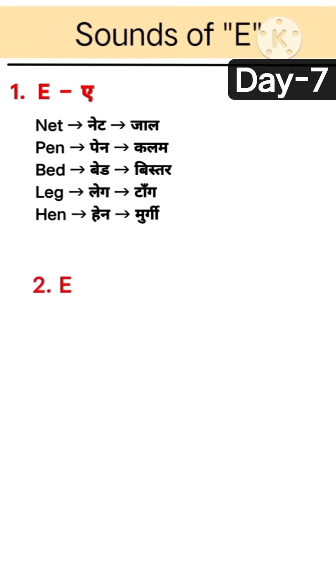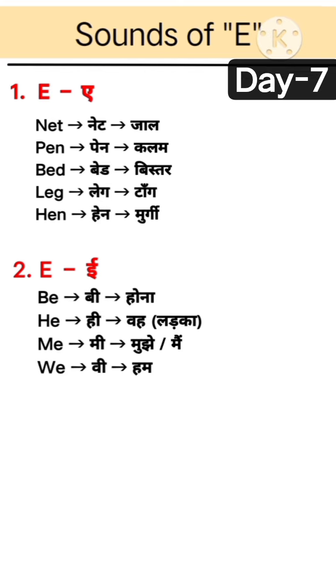Rule 2. Long sound of E. When the letter E is alone at the end of a word, it makes a long sound, E. It sounds like E. Examples: be, he, me, we.